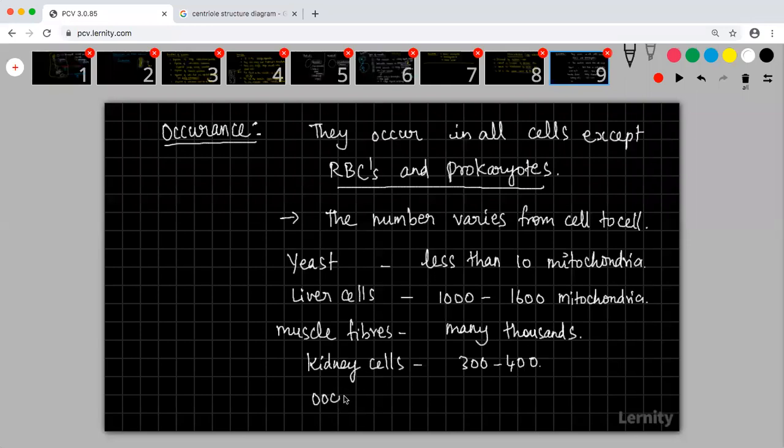Oocyte, approximately 30,000. Like this, different kinds of cells will have different numbers. This is the number of mitochondria per cell. Oocyte means egg cell.